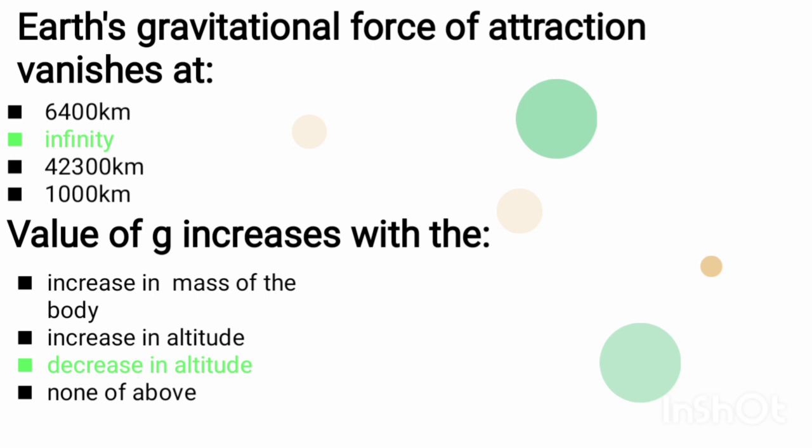Second MCQs, value of G increase with the increase in mass of body, increase in altitude, decrease in altitude, none of above. Correct answer is decrease in altitude.